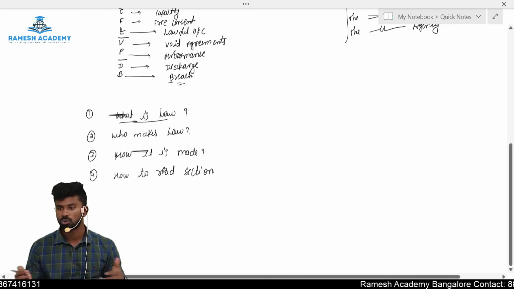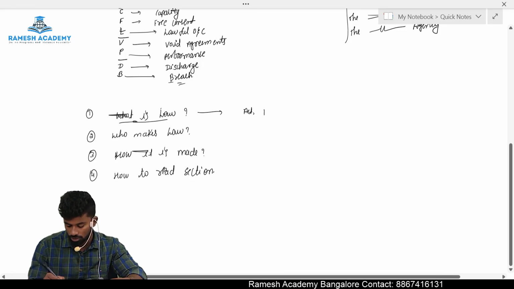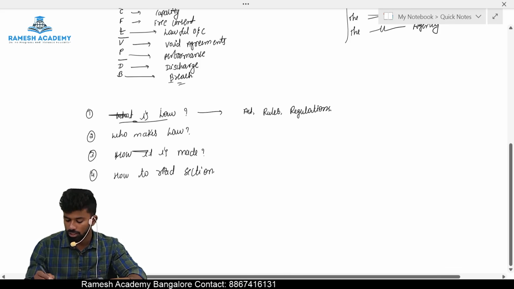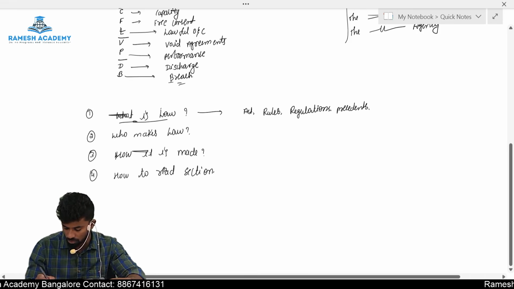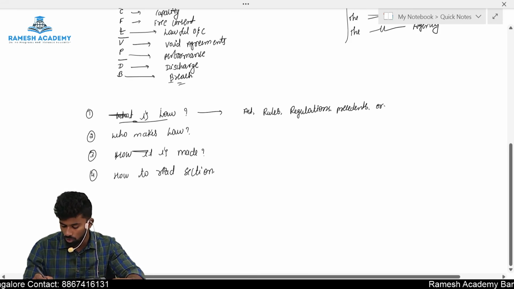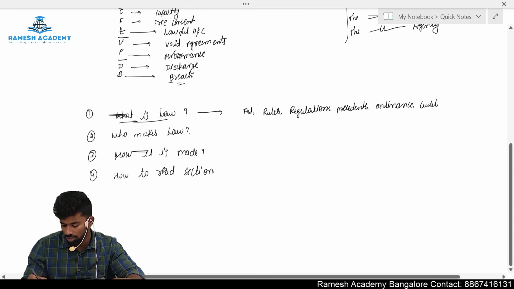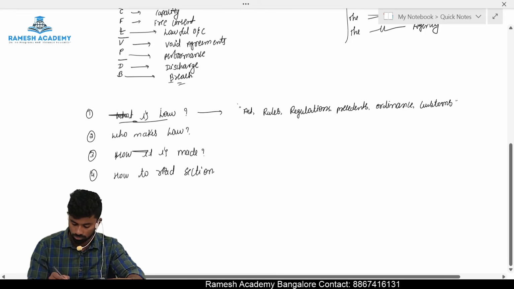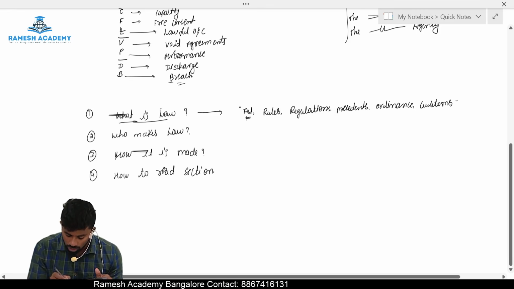So first one. So what is law? Law is nothing but it includes act, rules, regulations, then it also includes the precedents, nothing but judgments of the court, and also includes ordinance passed by the government. It also includes even the customs which are practiced in the society over a period of time. So all these are considered as a law. What is the first one? Act.